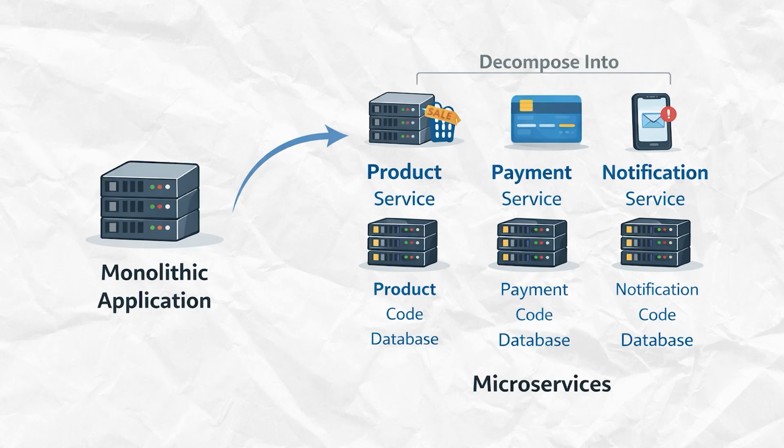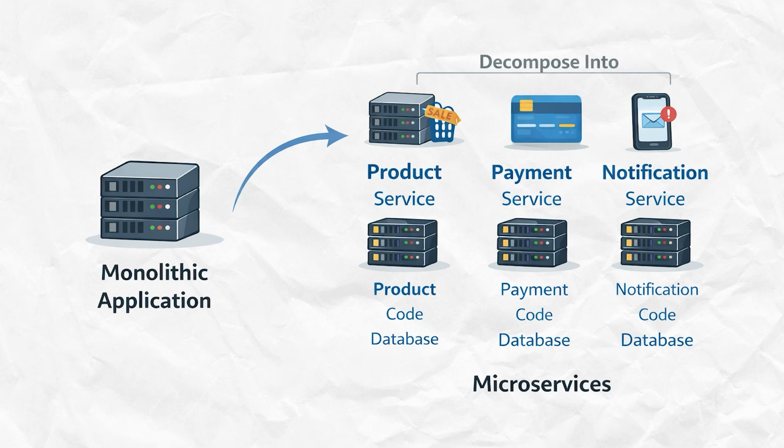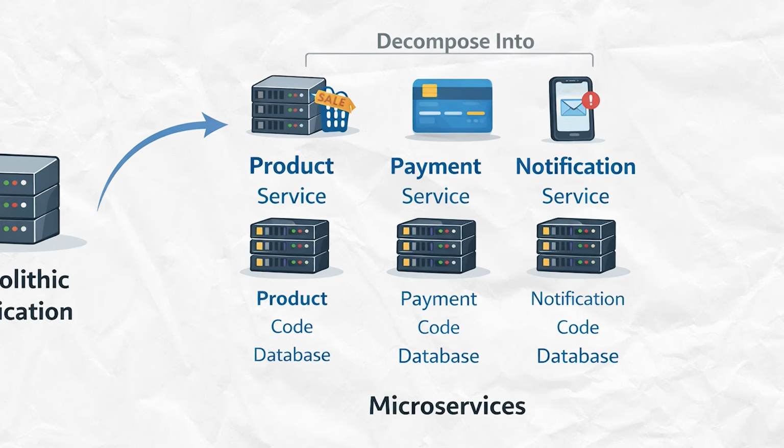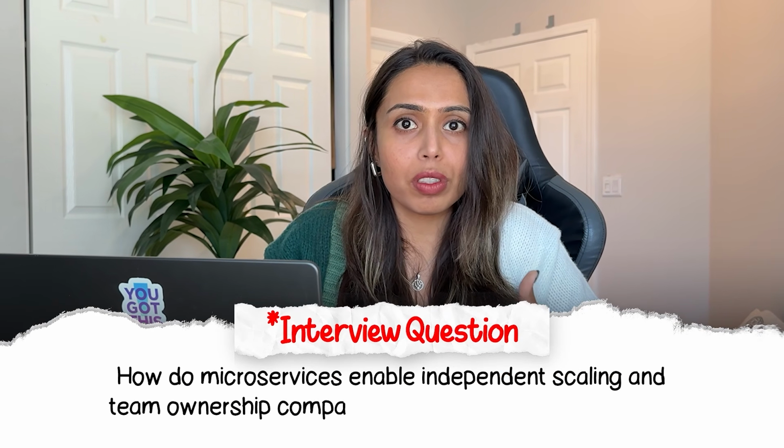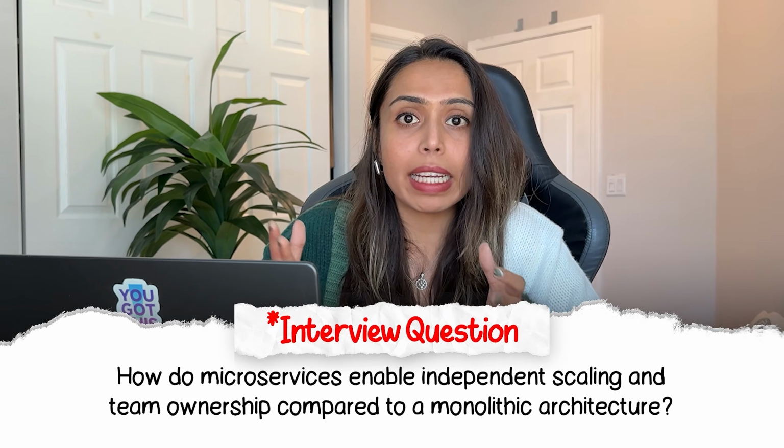This is why companies started decomposing monolithic applications into microservices, where each business capability runs as an independent service with its own code base, its own deployment, and its own database. Now you can scale only the services that need it. If product needs to scale, you don't need to scale the login service. A bug in one service doesn't kill the entire application. And even this becomes an interview question because here you explain how teams can work independently.